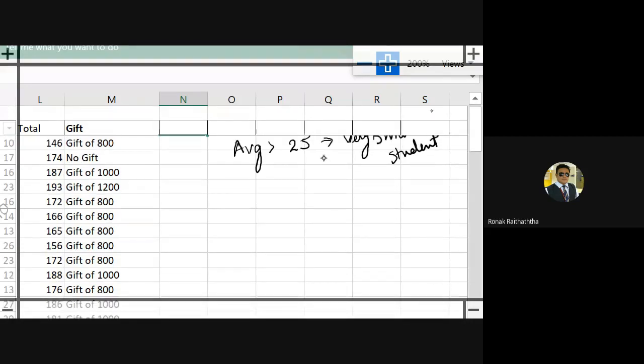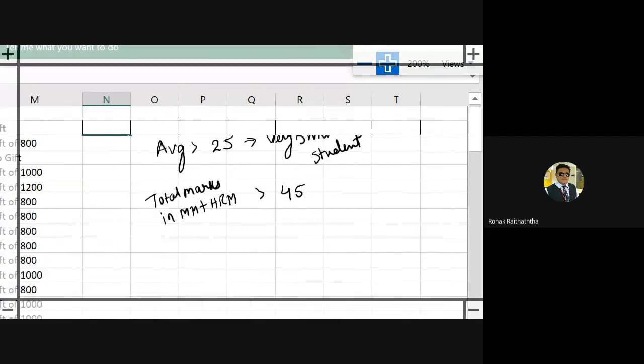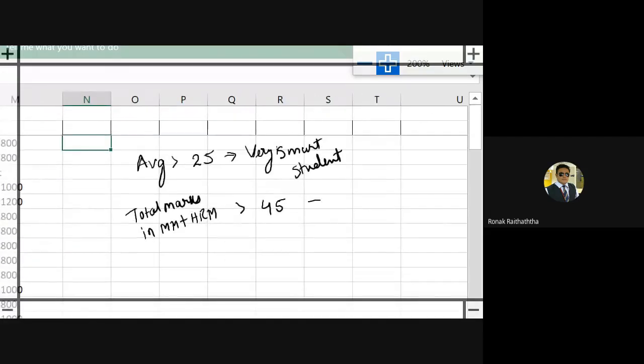Now if this first condition is not satisfied, then we have to check further. If this is yes, then it is this one, right? If this is no, then we would go to another condition, that their total marks in MM plus HRM shall be more than 45. Okay, so if the first is not satisfied and this is satisfied, then I would say smart student.